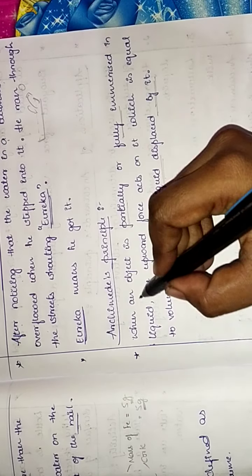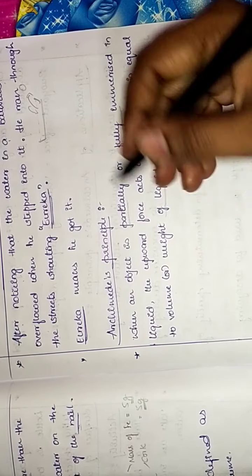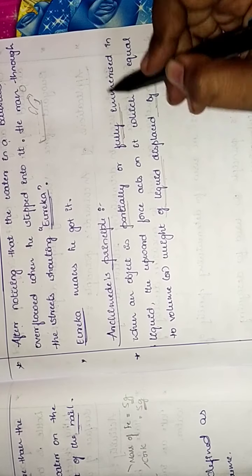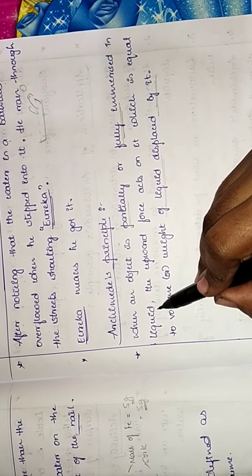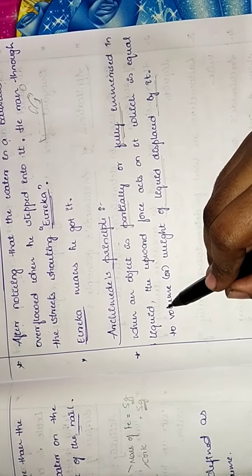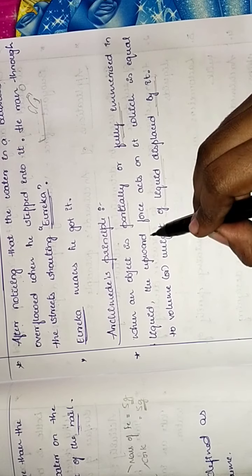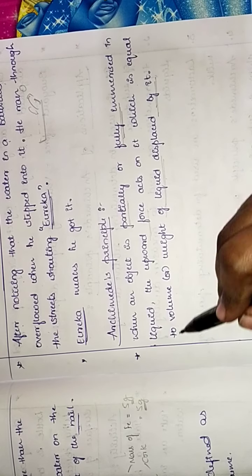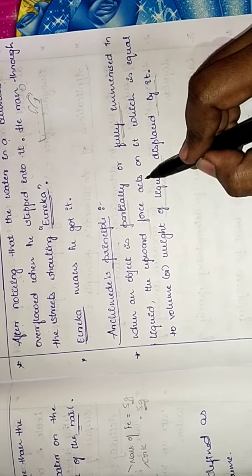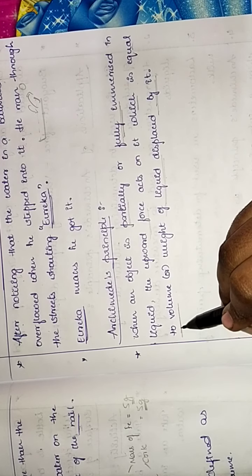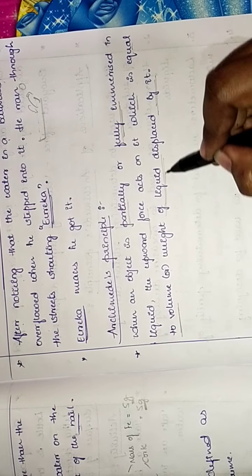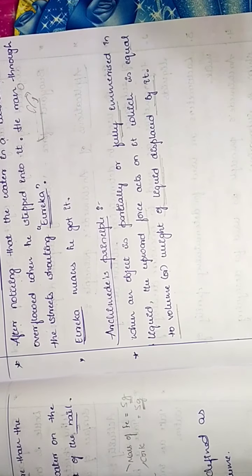This means the object is partially or fully immersed in liquid, for example water. When it is immersed in water, the upward force acts on it, which is equal to the volume or weight of the liquid displaced by it.